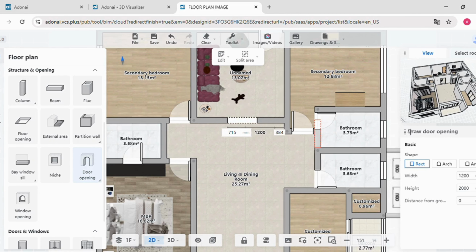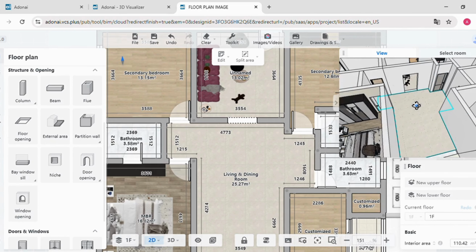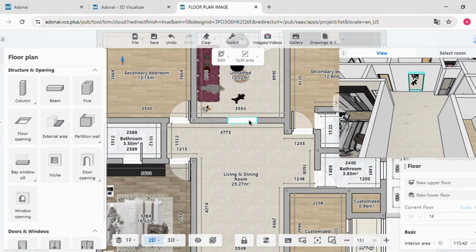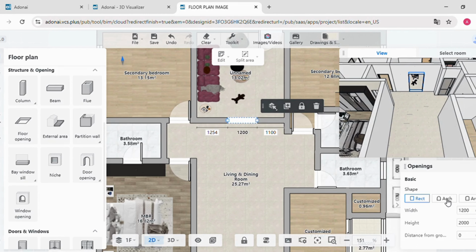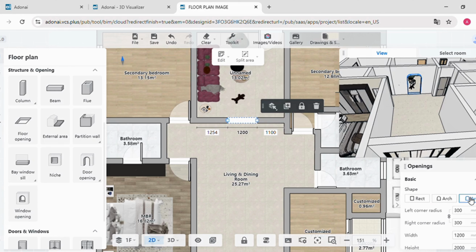First, select the door opening and place it on the wall. You can see the 3D when you click on the door opening. You can see different types of shapes. You can adjust the dimensions.